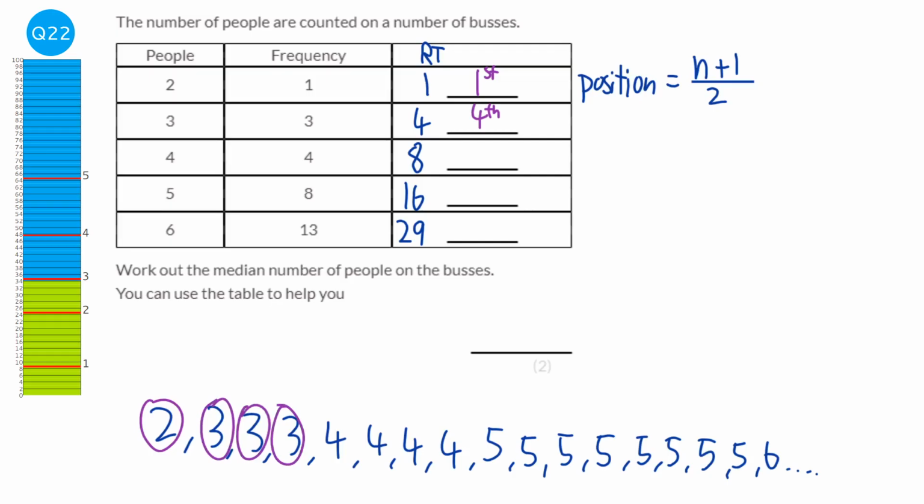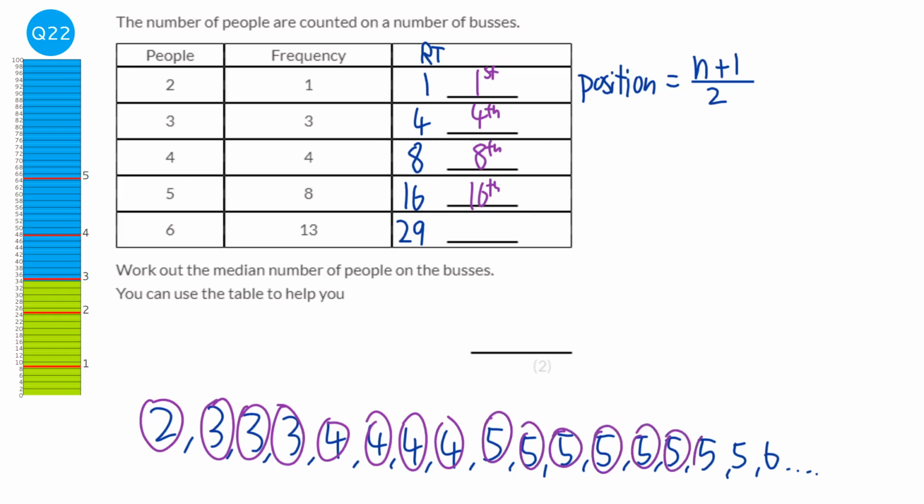It works. This 8 shows us the 8th number is the last number that's a 4. Let's check that. So 4, 5, 6, 7, 8. This 16 shows us the 16th number is the last number that's a 5. So 9, 10, 11, 12, 13, 14, 15, 16. And this 29 here shows us that the 29th number is the last number that's a 6.